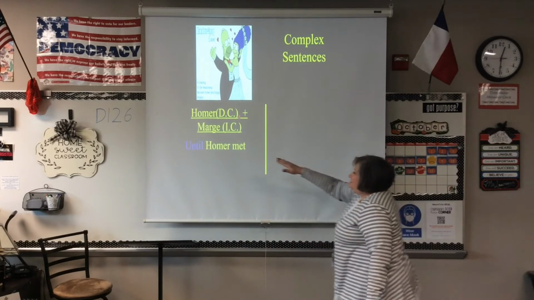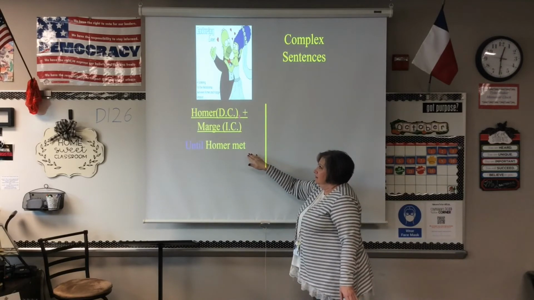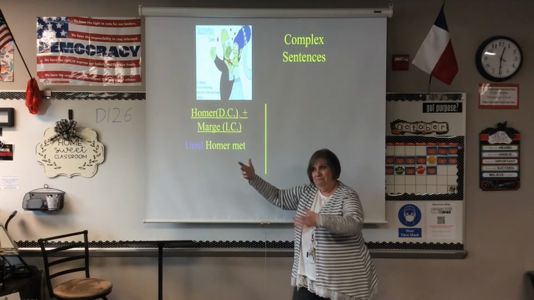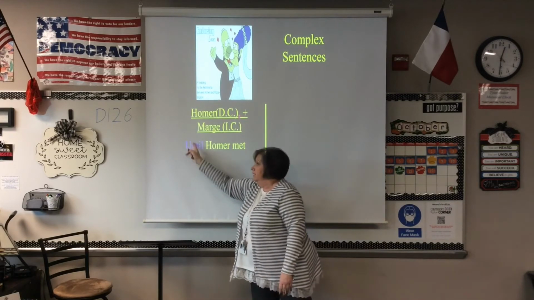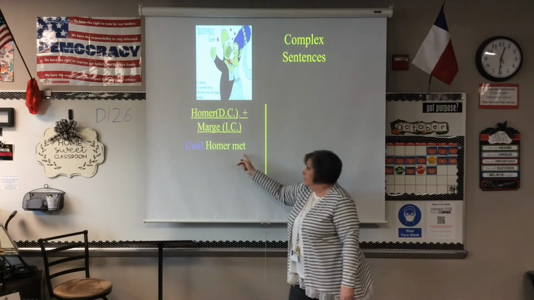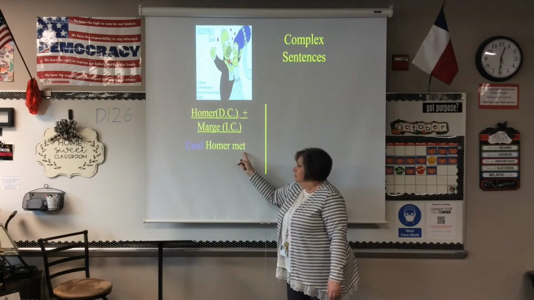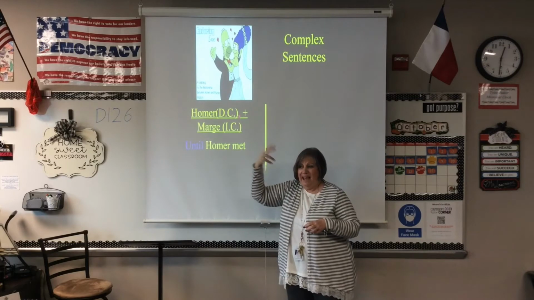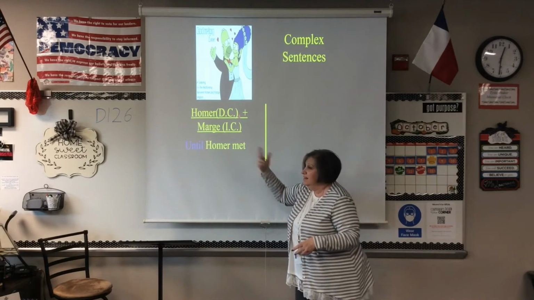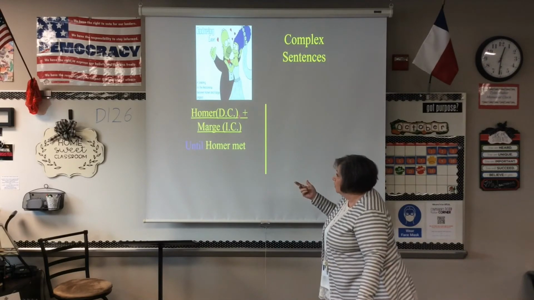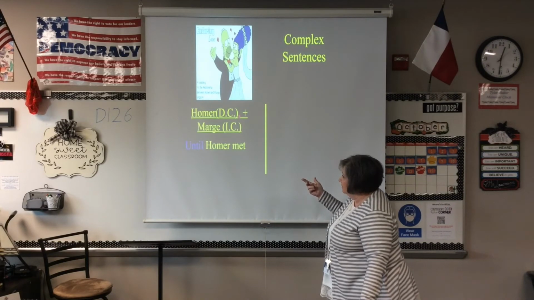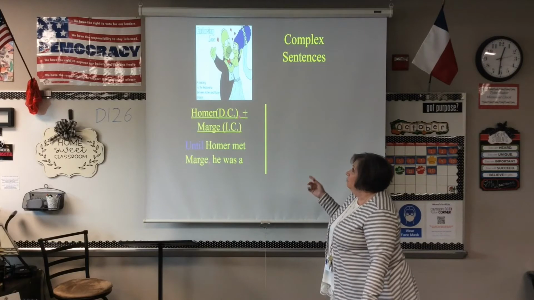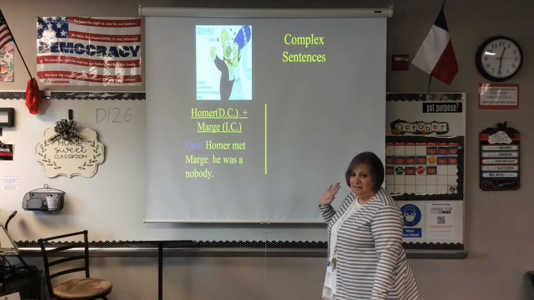Okay, "until Homer met," that's a dependent clause. Is that a sentence? Until Homer met, well, it's starting out with an IW, so it's got to be a dependent clause. But a dependent clause, you also realize it feels like there's something hanging out there. It needs more. It can't stand by itself. So, until Homer met Marge, comma, he was a nobody.